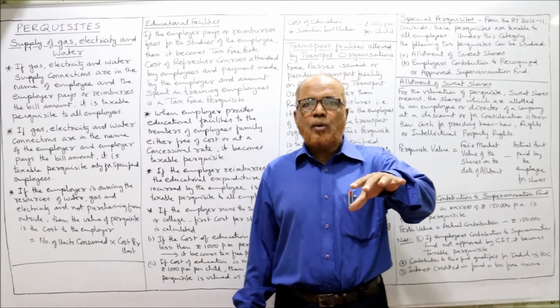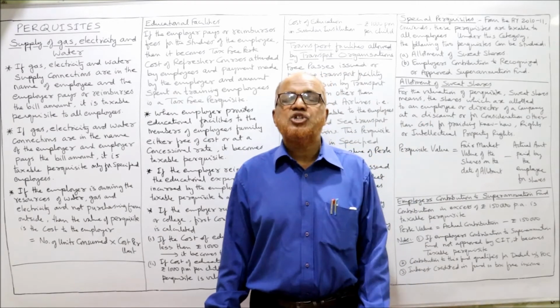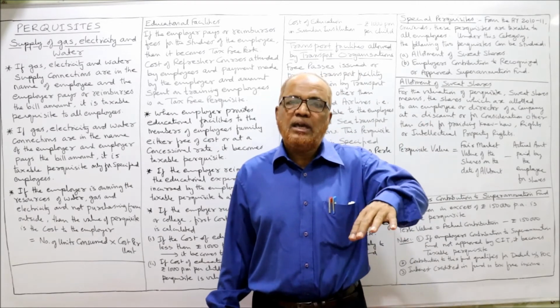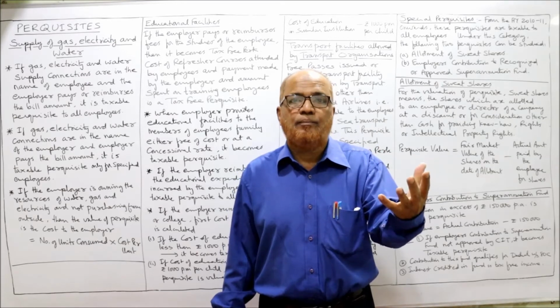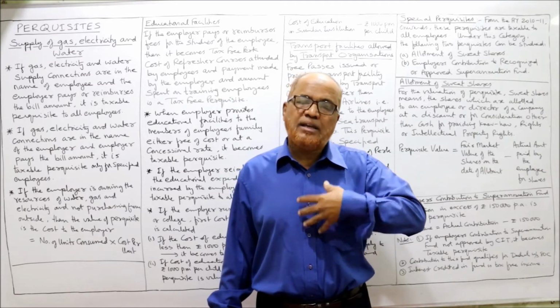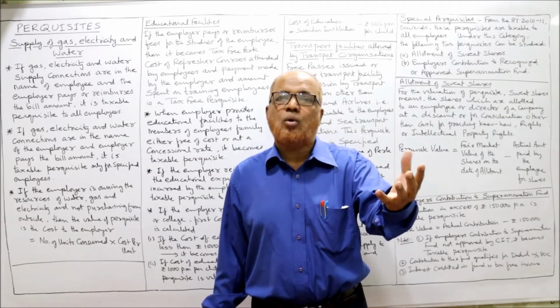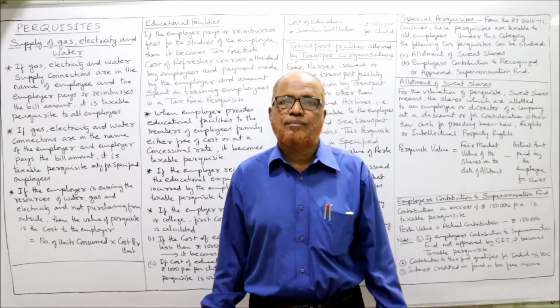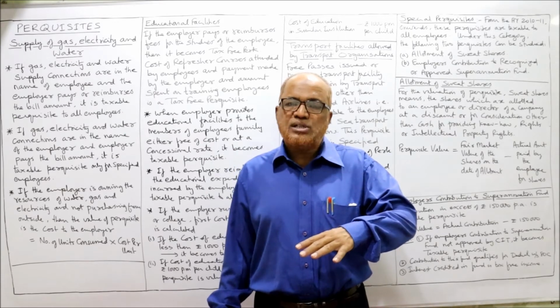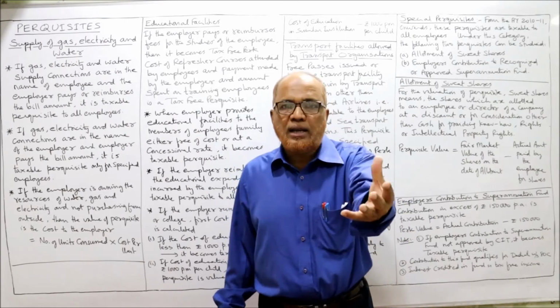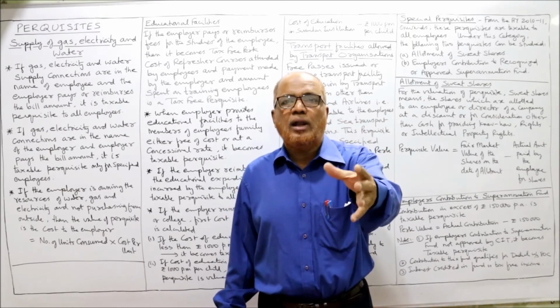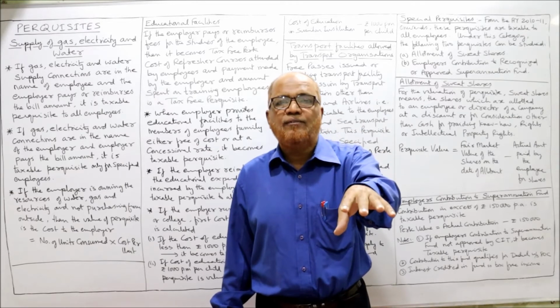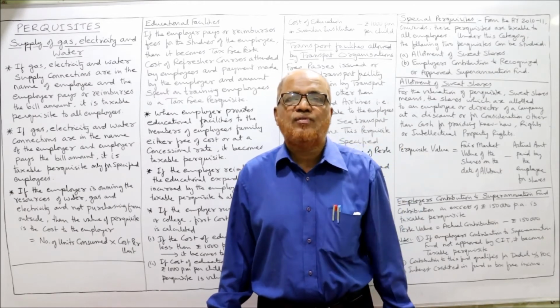Sometimes the employee will go to attend refresher courses or training, and the employer spends money on it. It will become a tax-free perquisite. So if the amount is spent by the employer on the employee for getting knowledge, for training, for attending refresher courses, it is a completely tax-free perquisite.